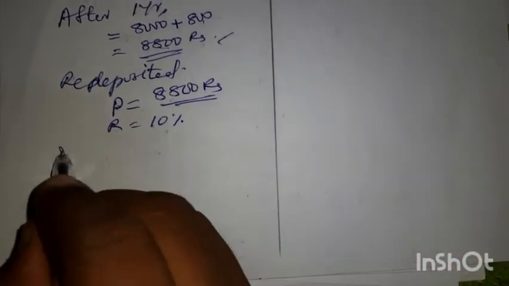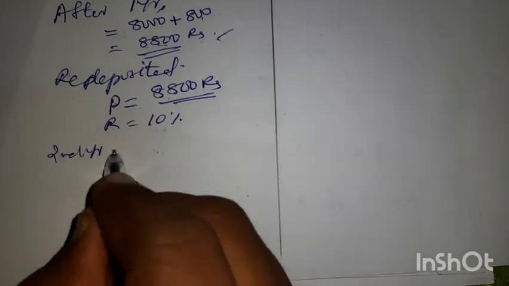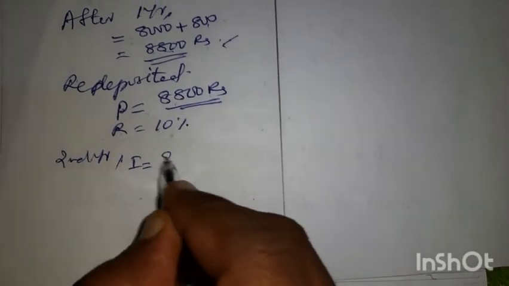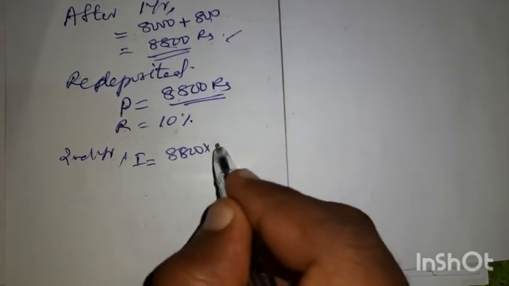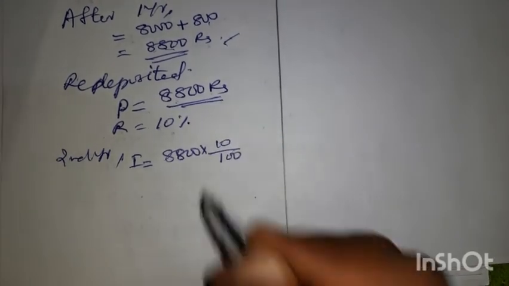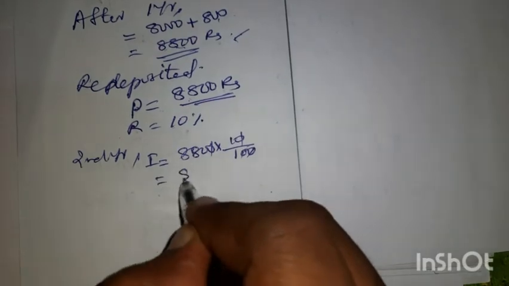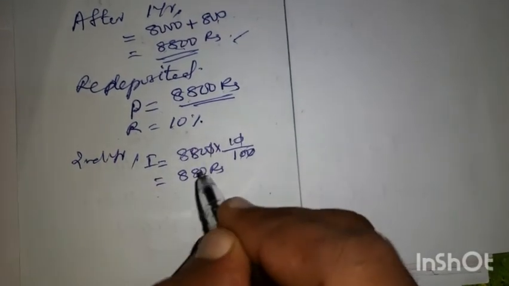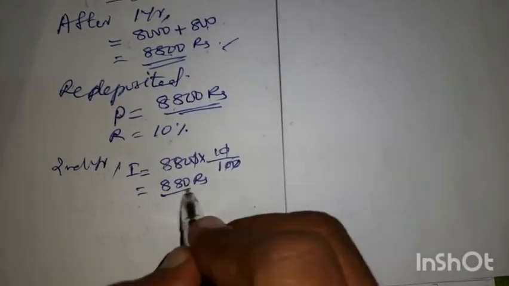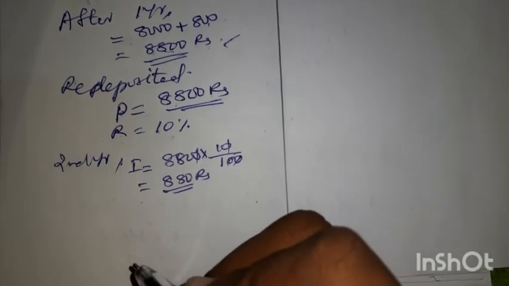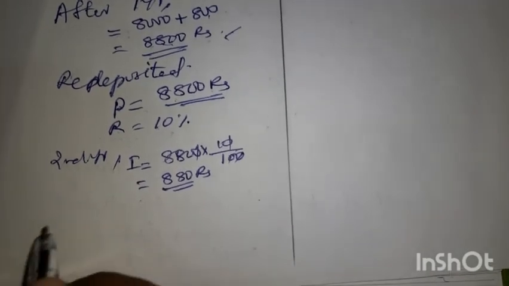So for the second year, what is the interest he is getting? 8,800 into 10 by 100. So 0 is cancelled. 880 rupees is the interest for the second year. Then what is the total amount?